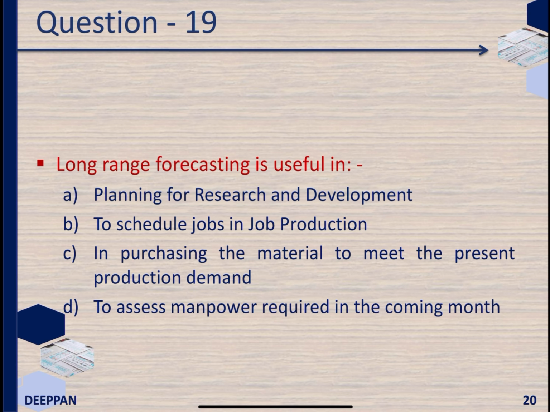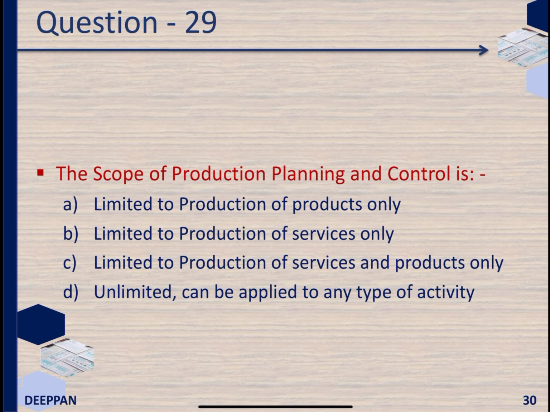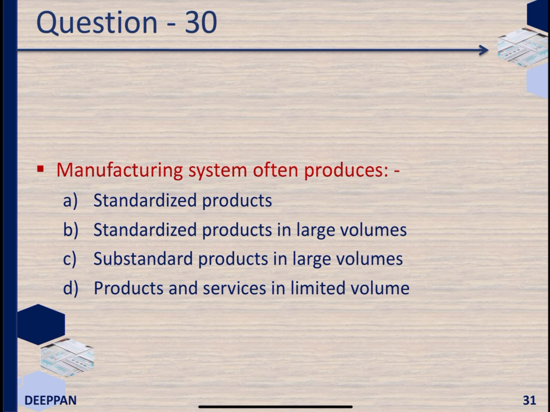Use of any process or procedure designed to transform a set of input elements into a set of output elements is known as production. Management of conversion of inputs into outputs is known as operations management. The desired objective of production and operation management is optimal utilization of available resources. The scope of production planning and control is unlimited, can be applied to any type of activity.